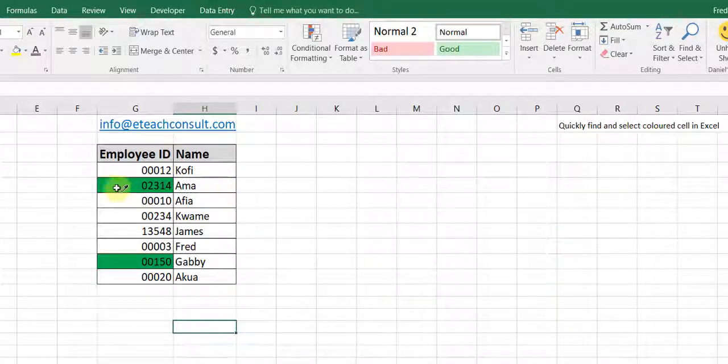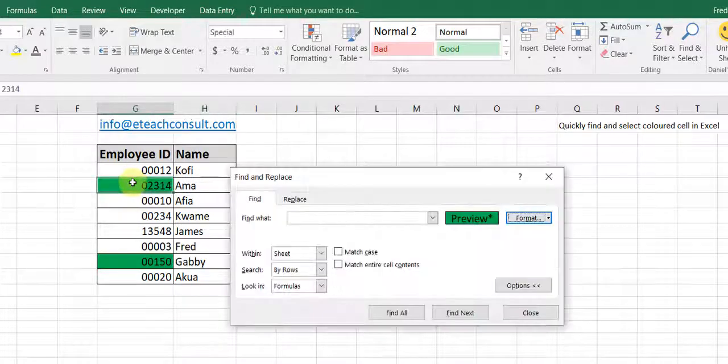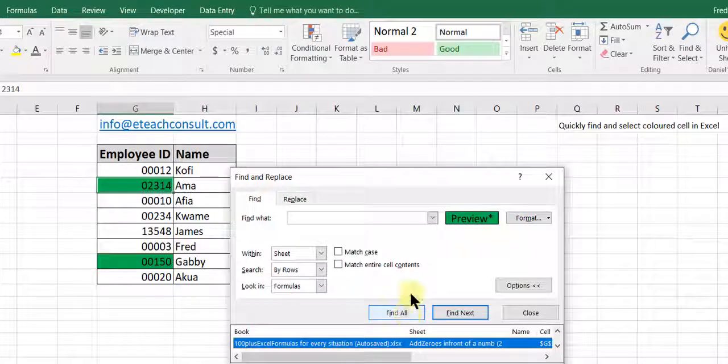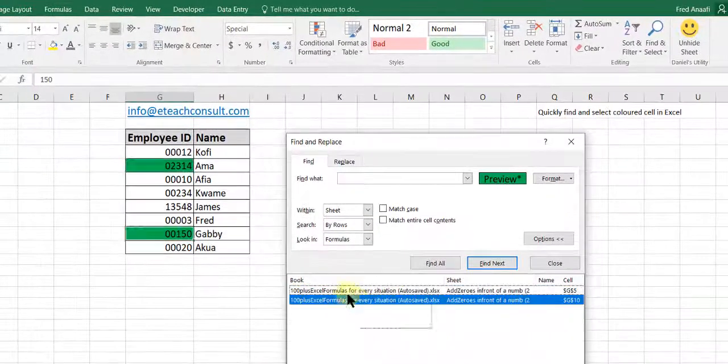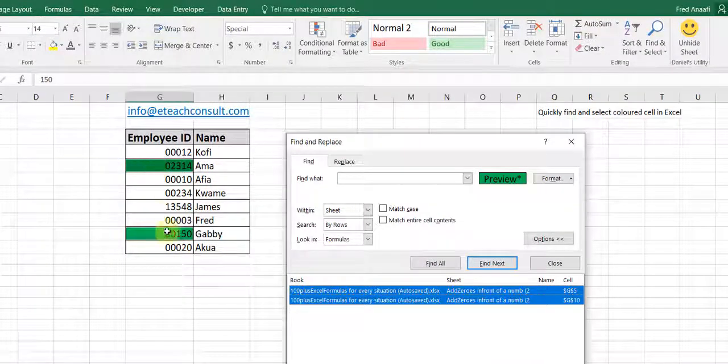So we'll have this. Then we want to select cells based on this format, shaded green with the format general. So we select it, and we see that we have the format preview here. From here we can go to Find All. You will see that it will select all the 2 cells, so it means it has gone through the whole sheet and can select the 2 cells shaded green.